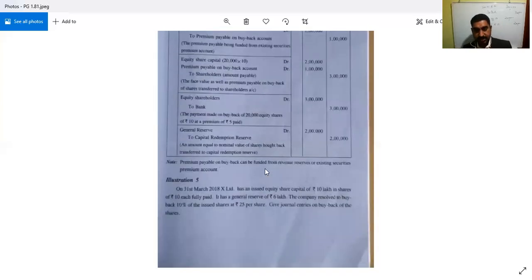So today we discussed what all things? The last portion: previously we did some problems also, before 2 weeks. That is, out of the fresh issue, how a buyback is to be done. Out of the fresh issue, in the sense, at par only. Then out of the free reserves, how a buyback is to be done. For that purpose, CRR, capital redemption reserve account, needs to be maintained. And then the third one is what? Out of the free reserves, but buyback at a premium amount. So one more problem, we will look into it tomorrow. Thank you.